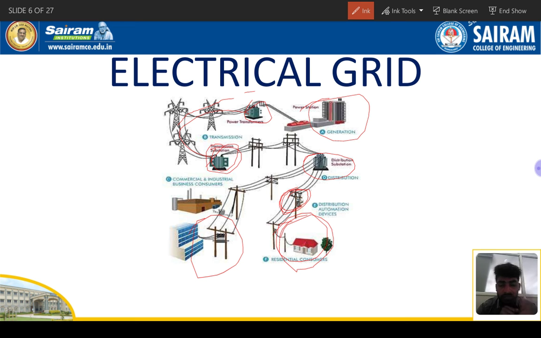Suppose you consider the smart grid, right? If you come to the smart grid concept, they'll place a sensor on the generation side, and they'll place one in the control room over here, because how much capacity is there in the power plant, how much demand is required, and how much power is flowing from the input to the output. And then here also one sensor will be there, and a control circuit, and then a control room. So it's a two-way communication, and everything is automatic. The electrical grid is the same, but we are implementing automation.